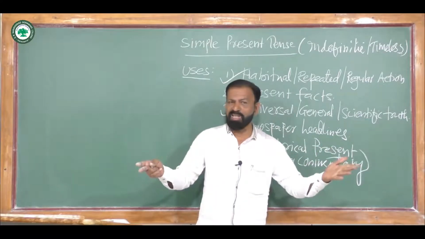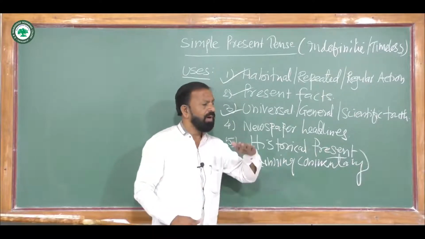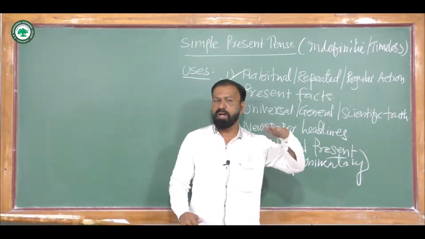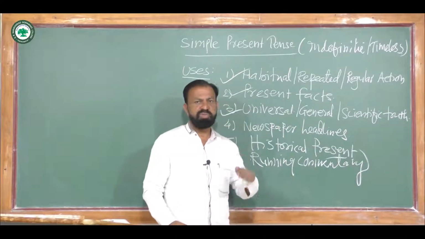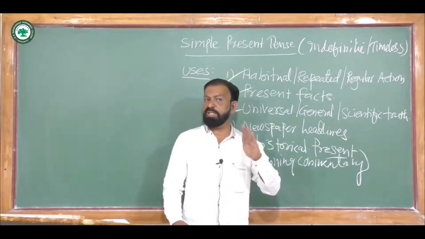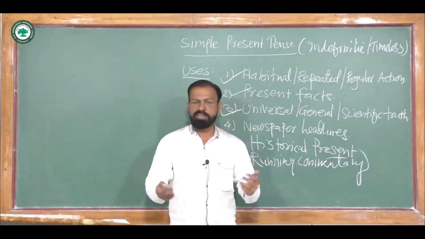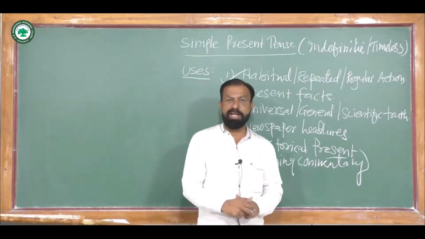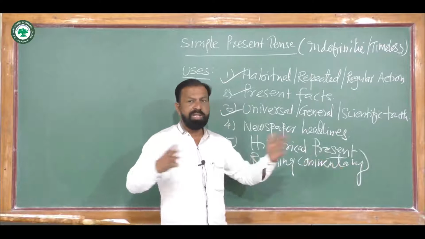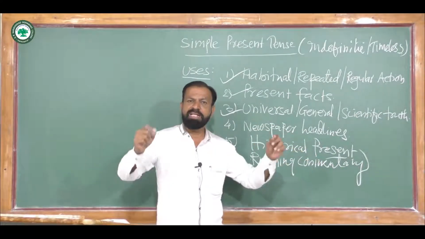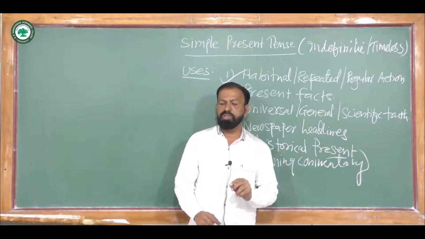There is hardly a dog who never loves bones. When I say wood floats on water, again this is an example of universal truth, general truth or scientific truth. It means all wood floats on water. When I say blood is red, there is no green blood, no blue blood, no yellow blood. Blood is always red. So this is also an example of truth.